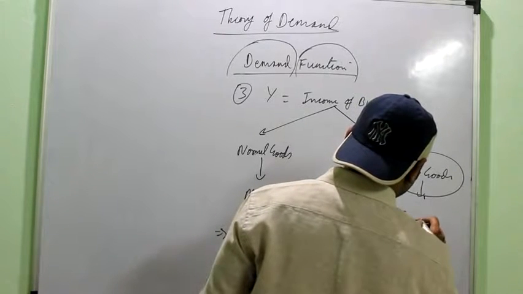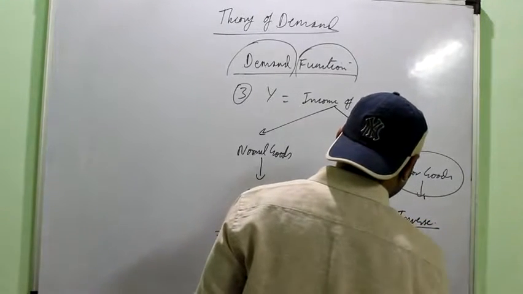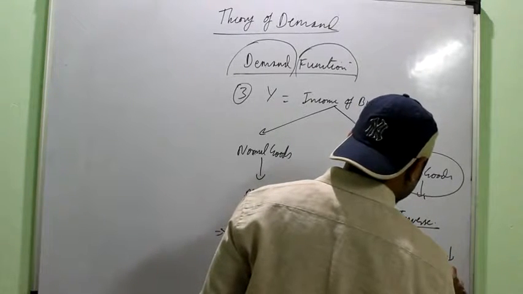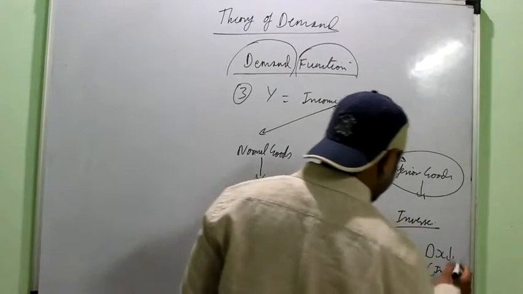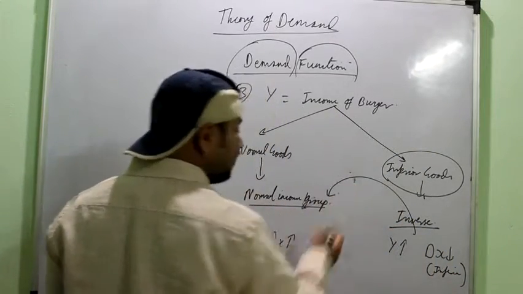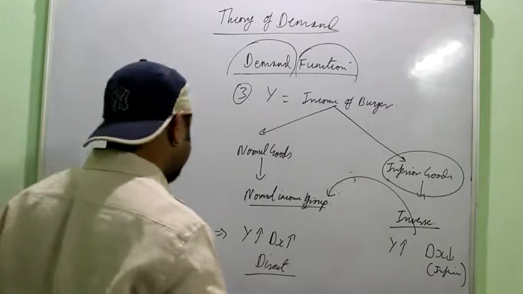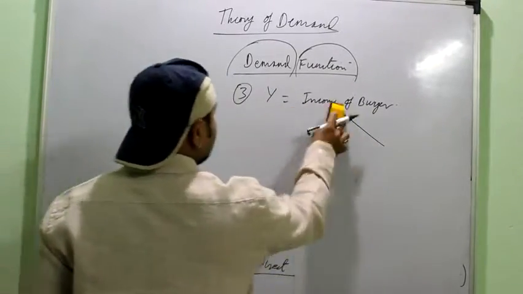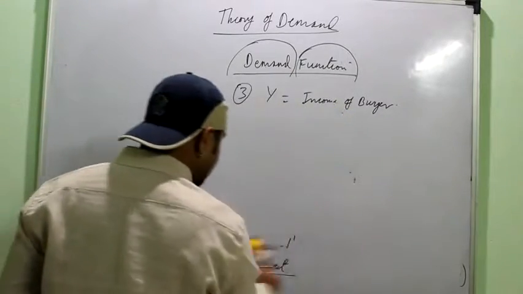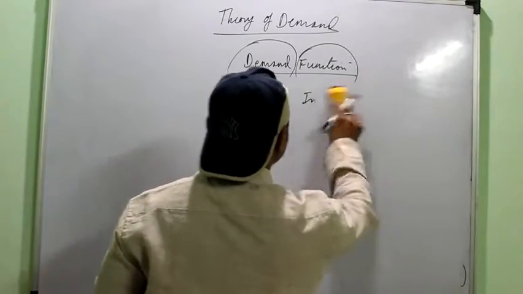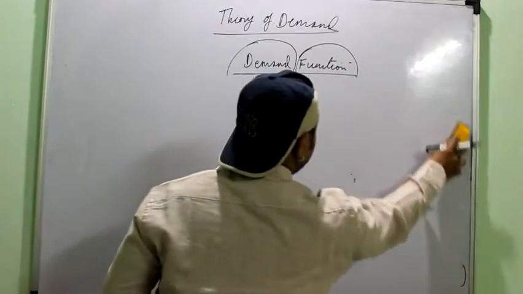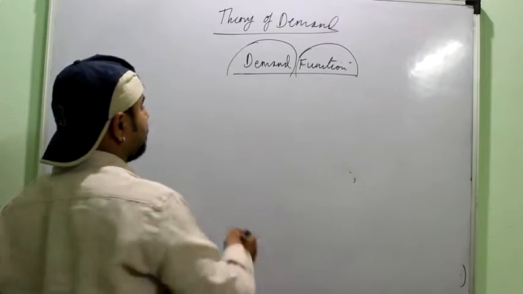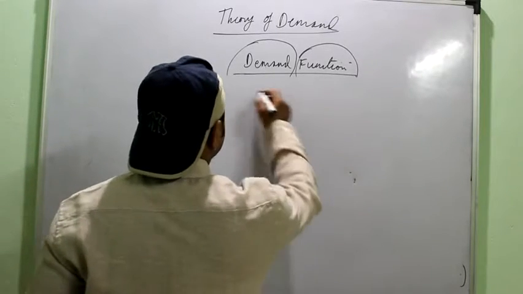So here we have the inverse relation. It means that as the income of the buyer increases, he reduces the demand for the inferior goods. Why does he do this? Because he wants to switch over to the normal goods, better goods. So when you are asked to explain how income is a determinant of demand, you need to explain both. You need to explain the normal goods as well as the inferior goods. Even a diagram can be used to explain them. Then next is your